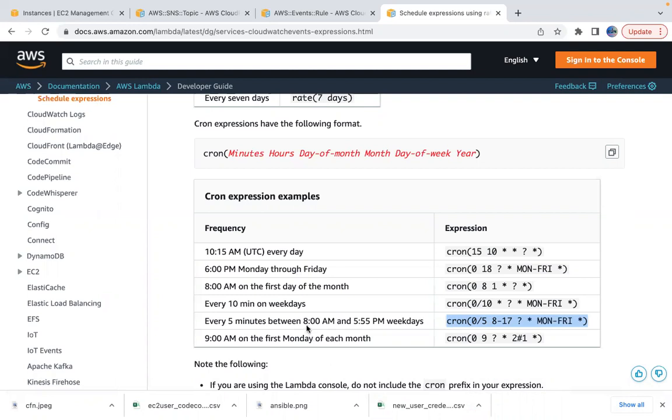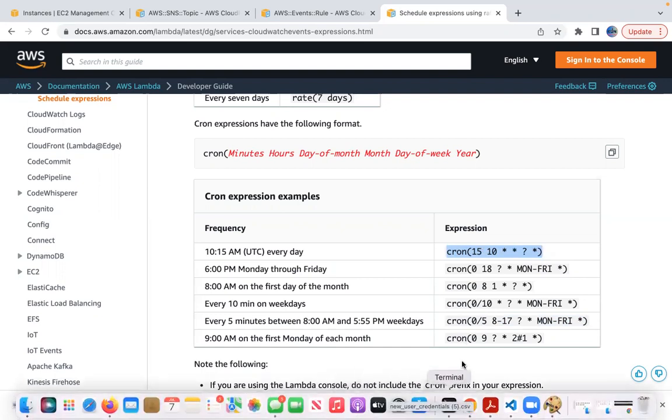That means 8 a.m. in the morning to 5:55, like 6 o'clock, 5 o'clock in the evening. And Monday through Friday, it's just Monday through Friday. If you want it every day, just go ahead and run it like this and replace this with a star, something like that. Every day, just every 5 minutes or whatever.